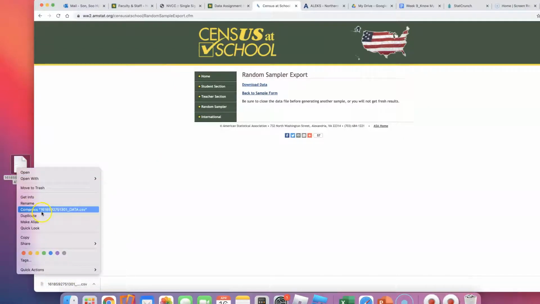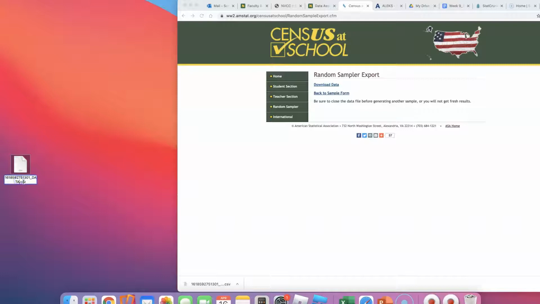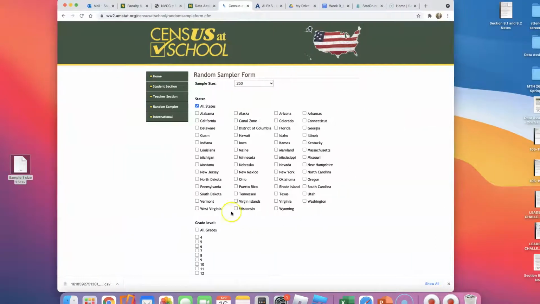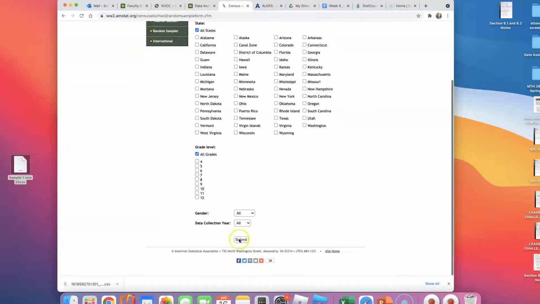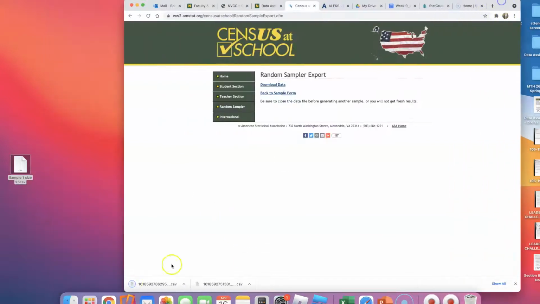Okay, I can rename this to be sample 1, size 25. I just named it. Okay, I need another one. Go back and click on 250 this time. I want all states, all grades, all gender. Download the second set.